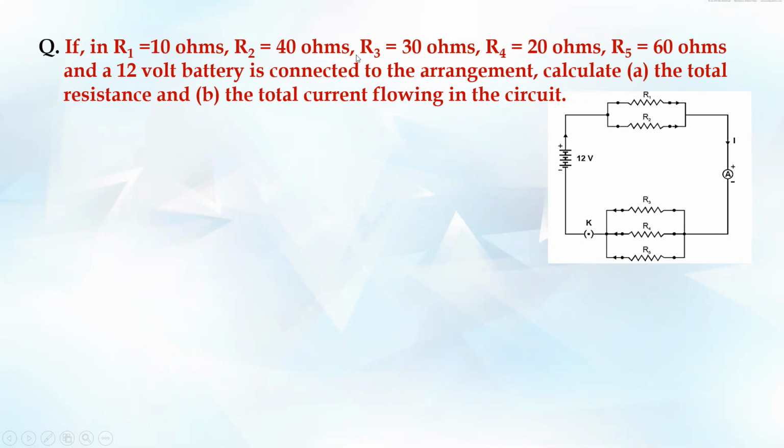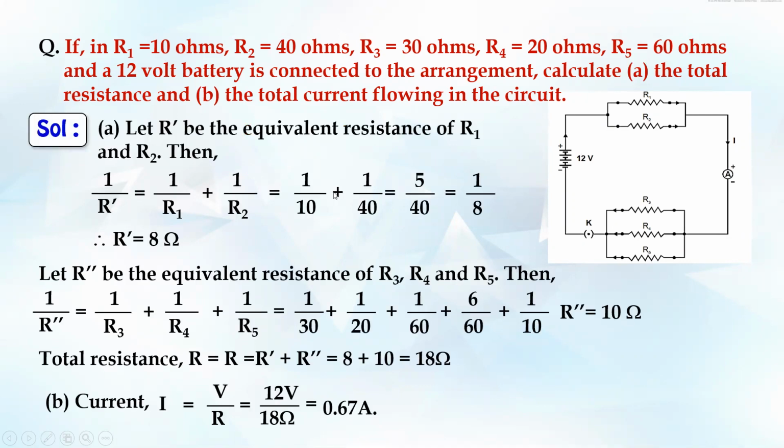Here R1, R2, R3, R4 and R5 are connected in such a way, their values are given, and the potential difference across is 12 volts. Calculate the total resistance and the total current flowing. If you see here, R1 and R2 are in parallel, R3, R4, R5 are in parallel, and these two groups are in series with each other.